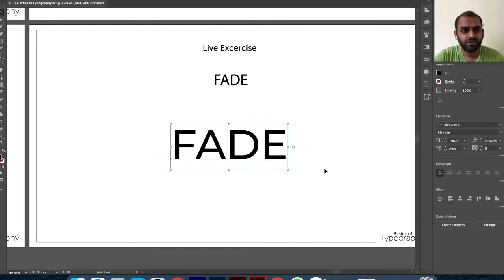So the main purpose of this exercise is to make you understand how, with just one letter, just one word, we can creatively express our typography.